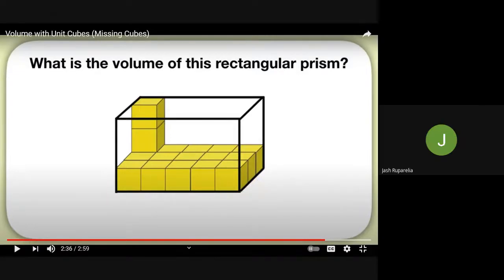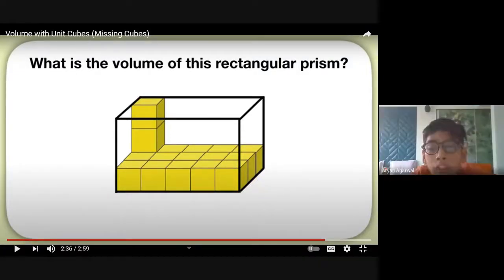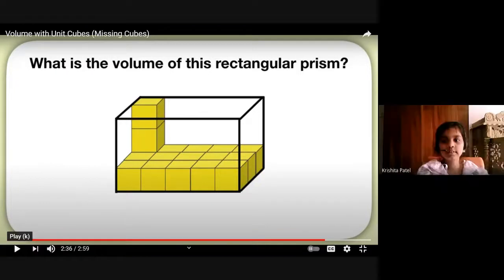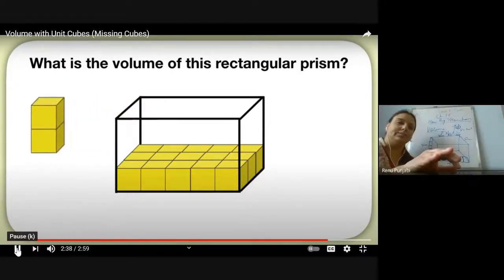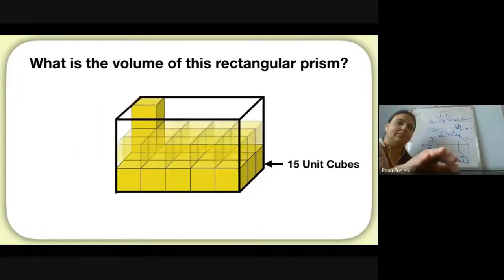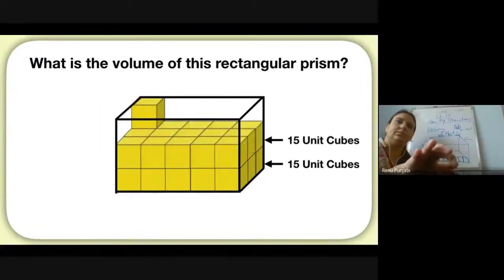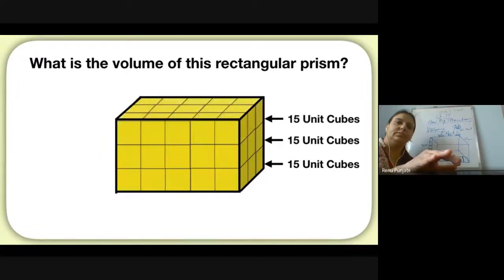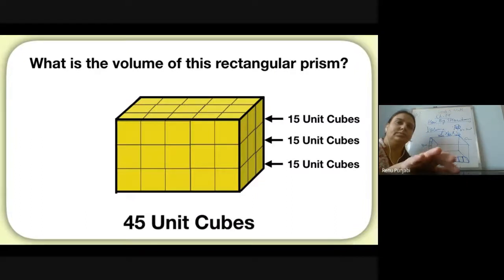Let's check. 45 cubic units. You can see that the bottom layer has 15 unit cubes in it. That means the second layer would be another 15, and the third layer would be another 15 unit cubes. Altogether, that means this shape has a volume of 45 unit cubes.